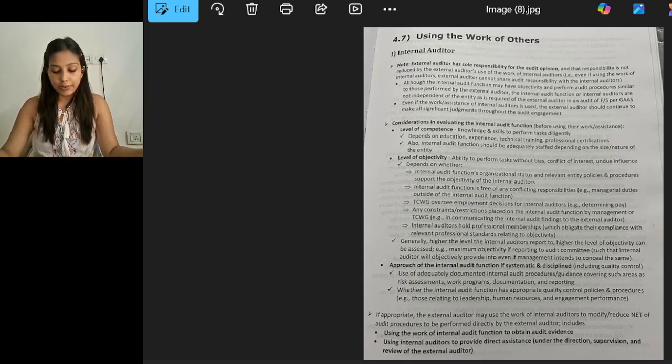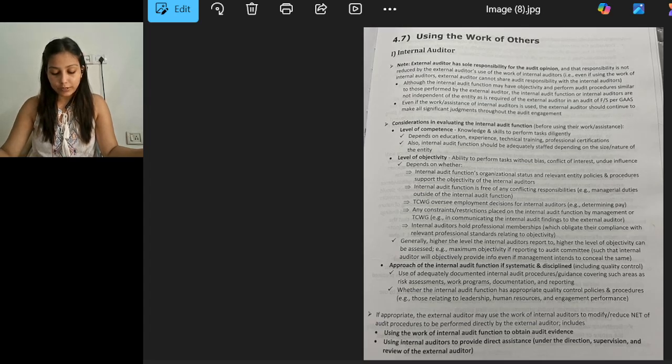Consideration is needed in evaluating the internal audit function before using the work or assistance. Firstly, the level of competence, knowledge, and skills to perform the task diligently. That depends on education, experience, technical training, and professional certifications. Also, the internal audit function should be adequately staffed depending on the size and nature of the entity. So the internal auditor should be competent enough to perform the audit.